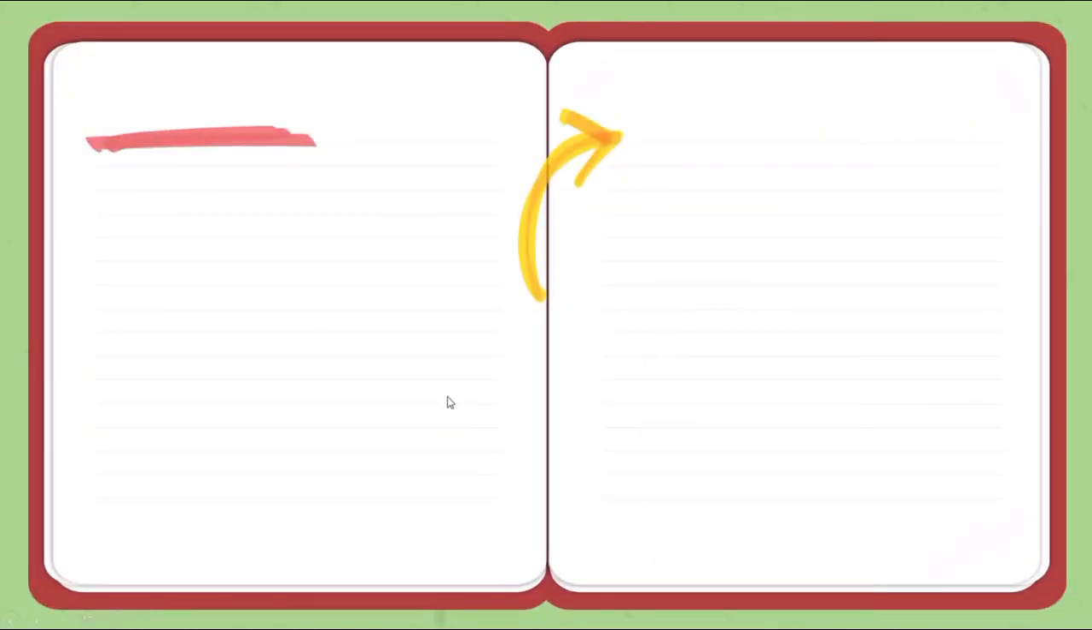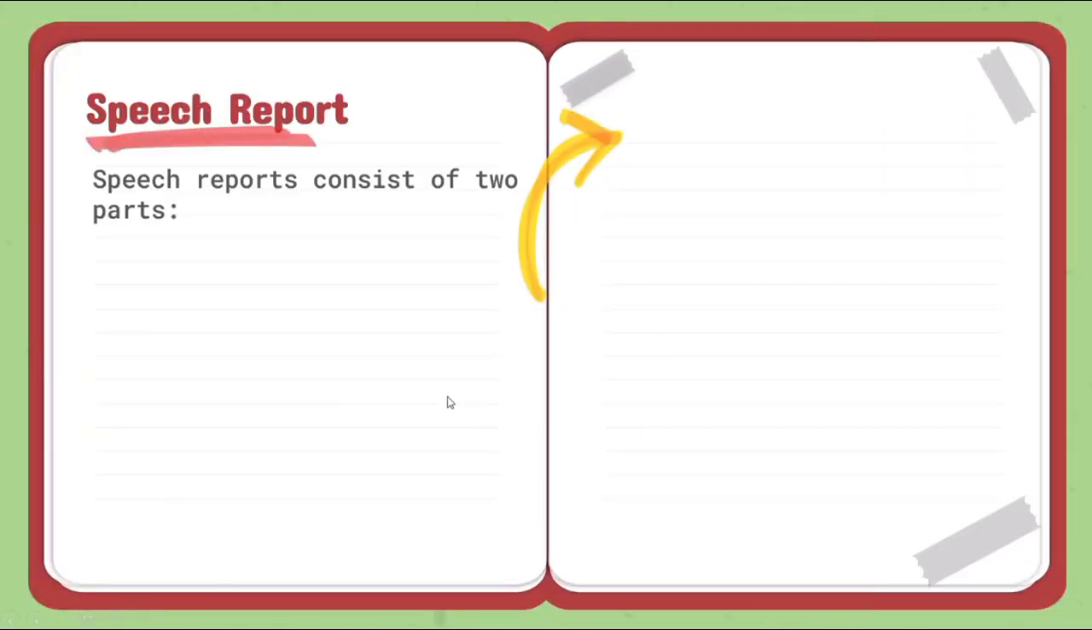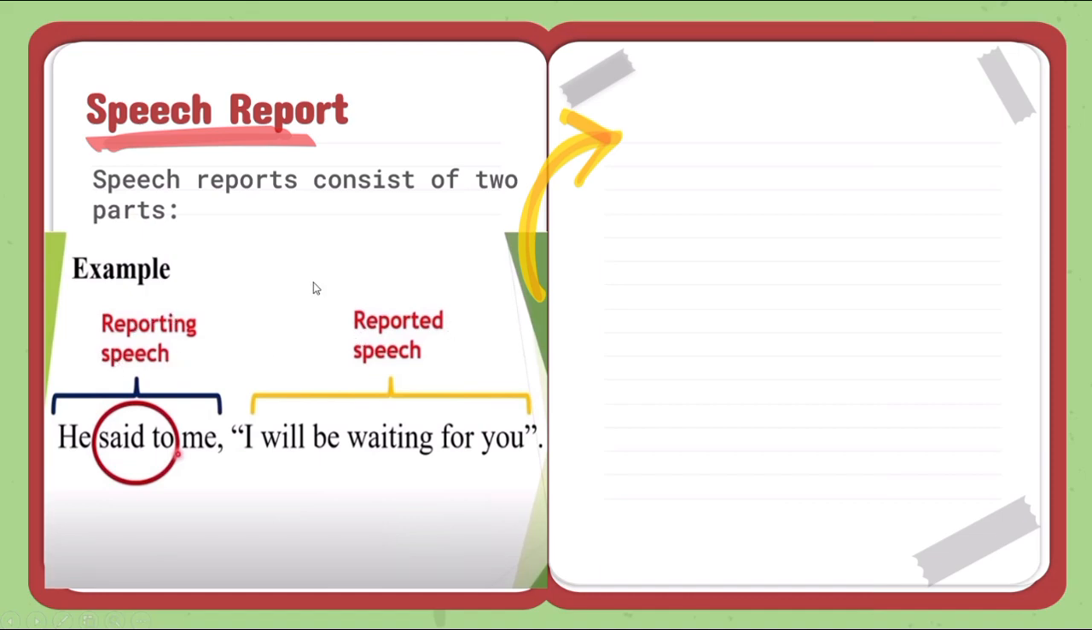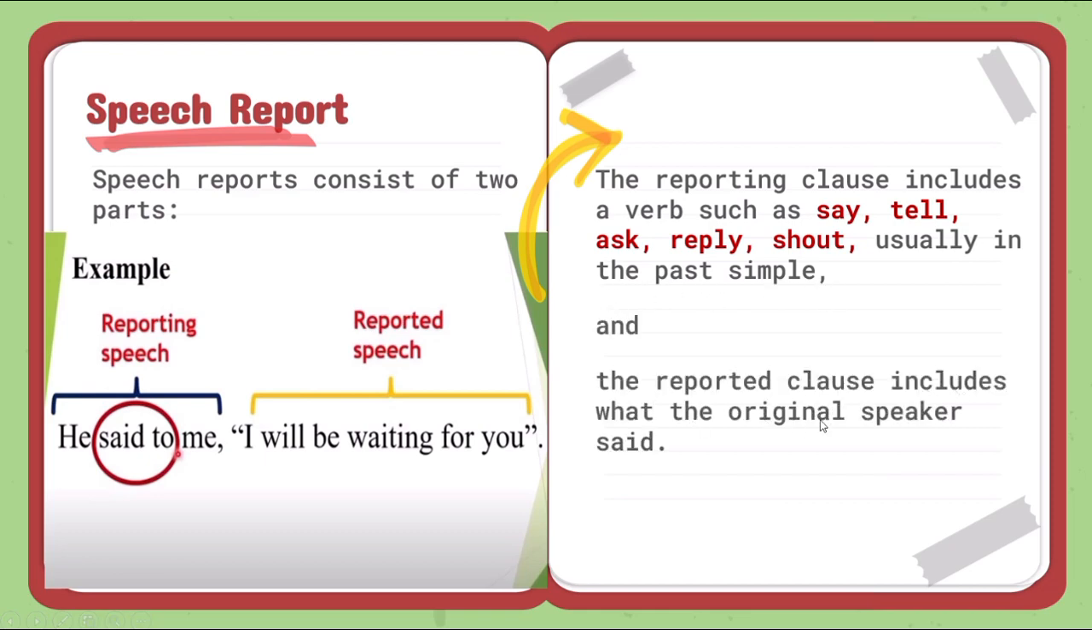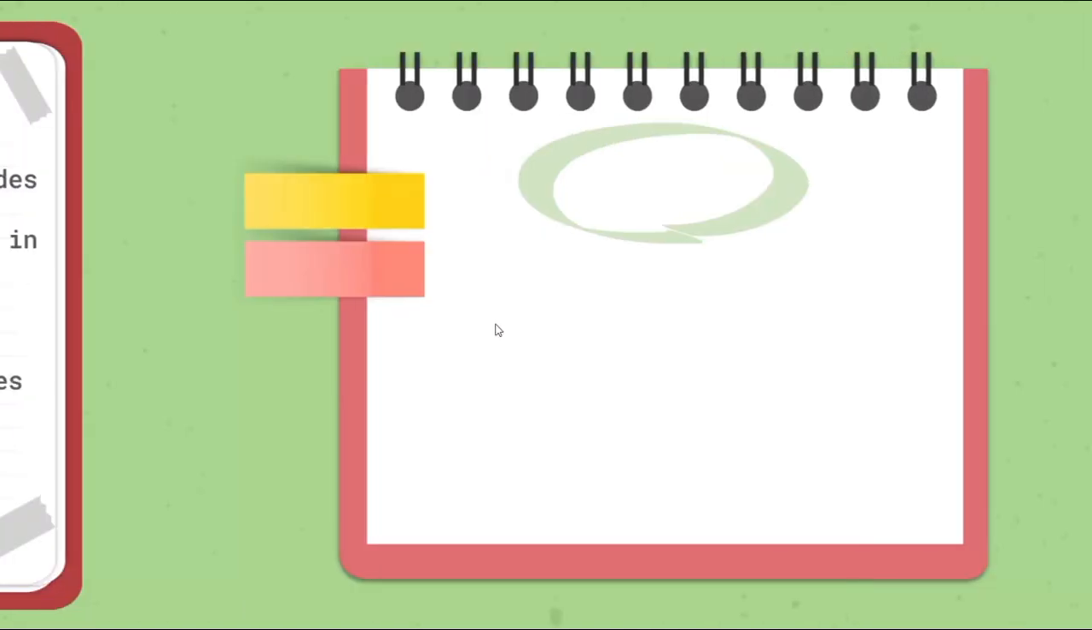Speech reports consist of two parts: the reporting clause and the reported clause. In this example, the sentence outside of inverted commas is the reporting speech, and the sentence inside the inverted commas is reported speech. The reporting clause includes a verb such as say, tell, ask, reply, shout, usually in the past simple, and the reported clause includes what the original speaker said. Let's move on to the conversion.